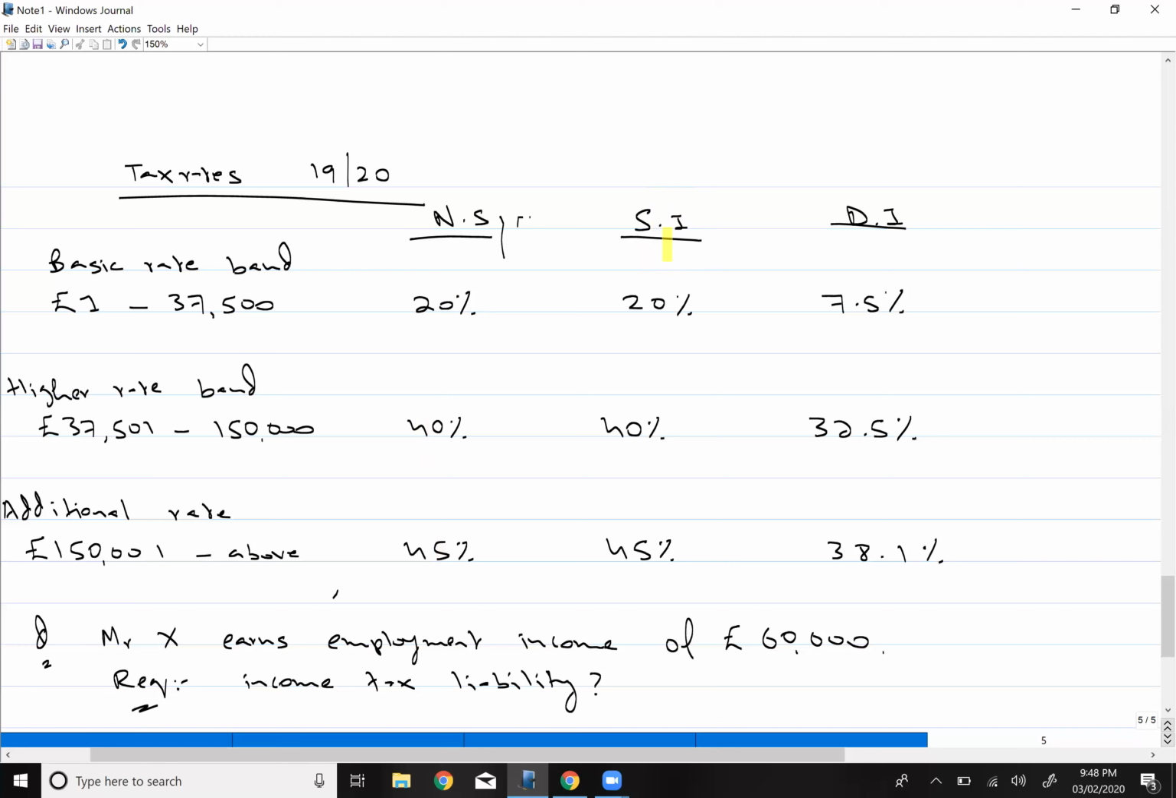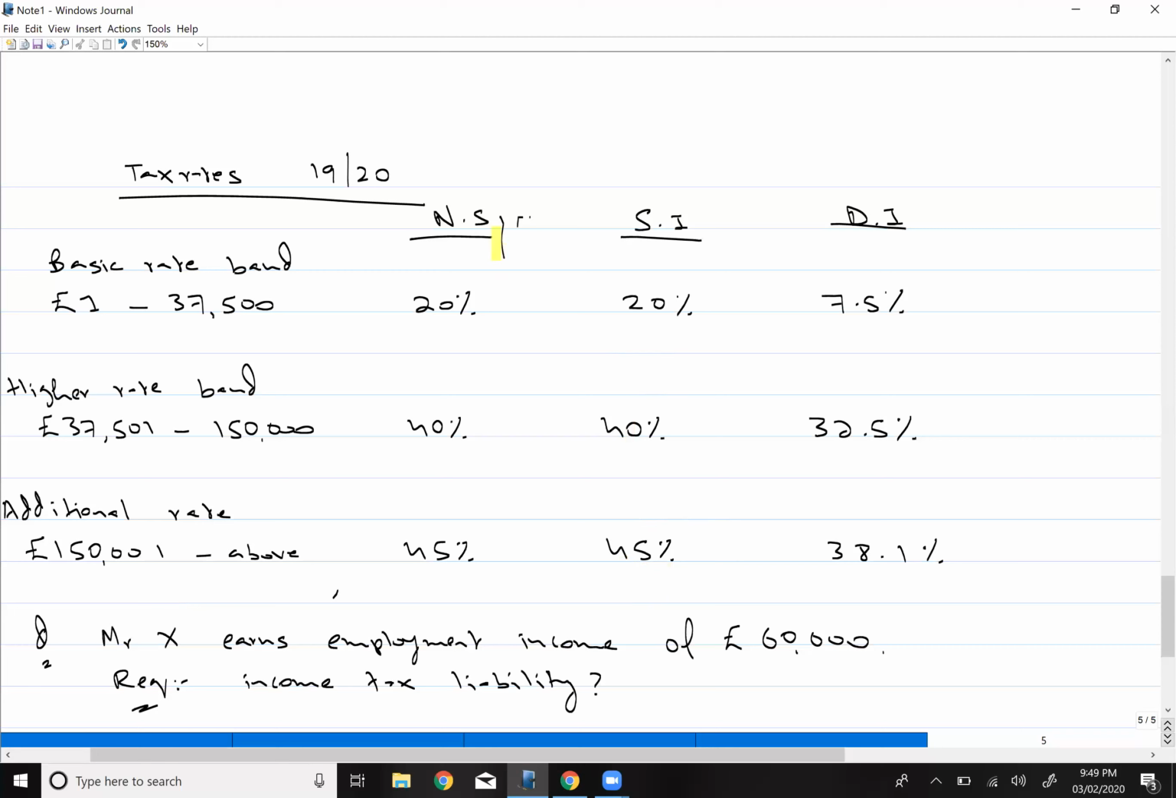Now for saving income, again we have the basic rate band that will start from £1 till 37,500, and you will be paying 20% tax. Then we have higher rate band which starts from 37,500 until 150,000, on which you will be paying 40% tax. Then we have additional rate band which is 150,001 and above, on which you will pay 45% tax.